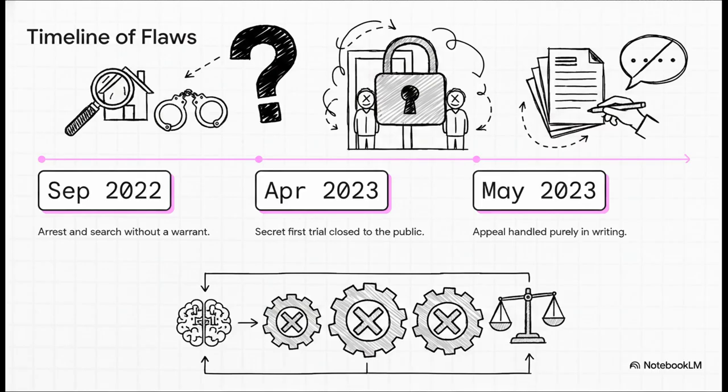It started in September 2022 with a warrantless arrest and a search of his home. Then, in April 2023, the court held a secret first trial, locking out the public and family without any legal justification, like state secrets being involved. Finally, in May 2023, the appeal was handled purely in writing. No hearing was held to address the disputed facts at all.